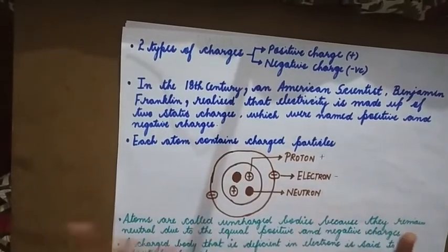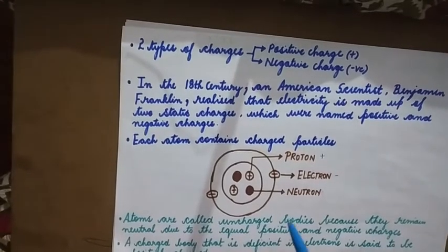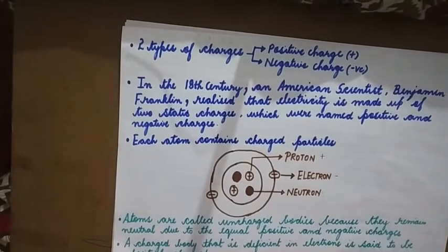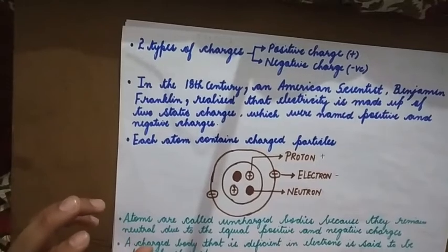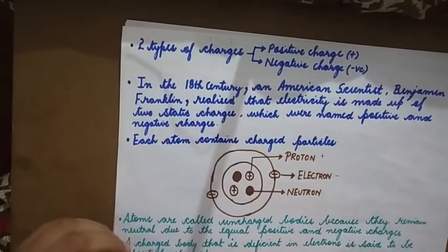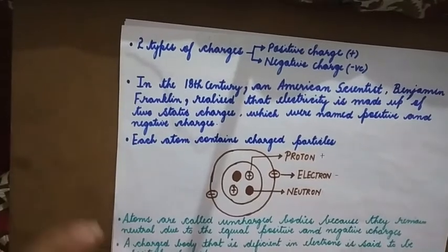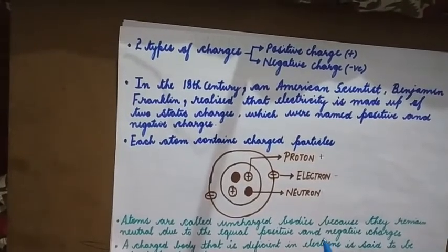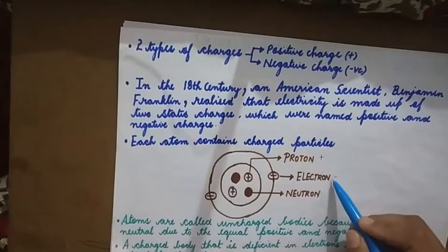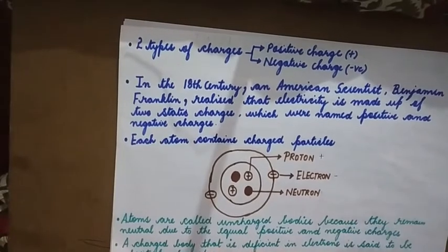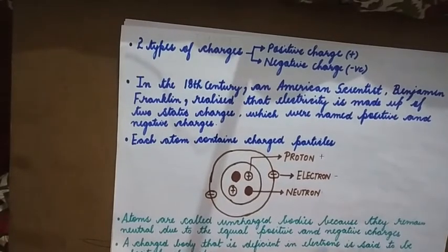There is no charge. But if there is an imbalance in the charge, then the body can transfer the charge, as it has got a charge. Suppose there is a loss of electrons, what happens?